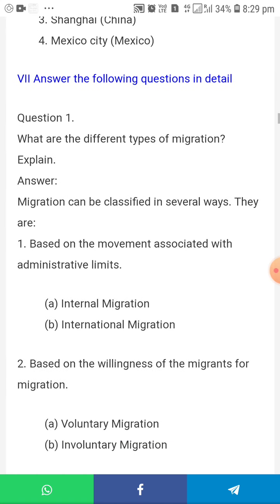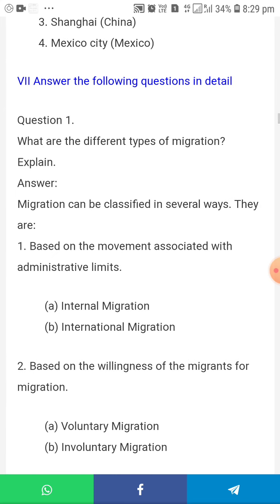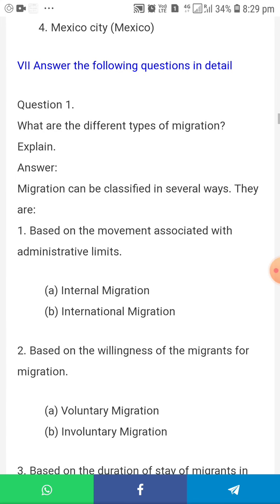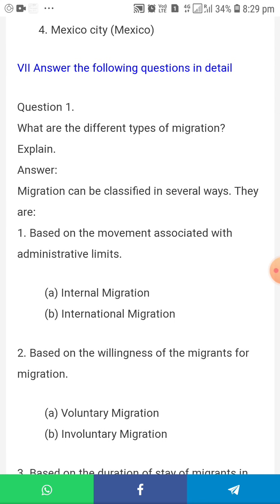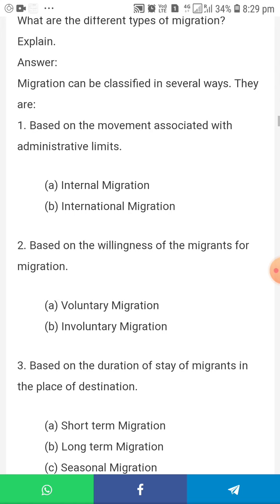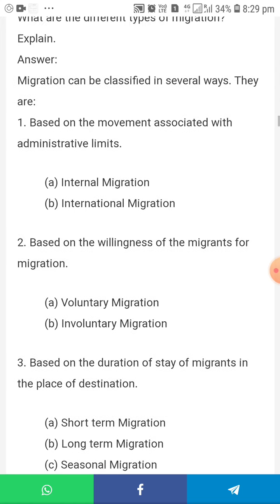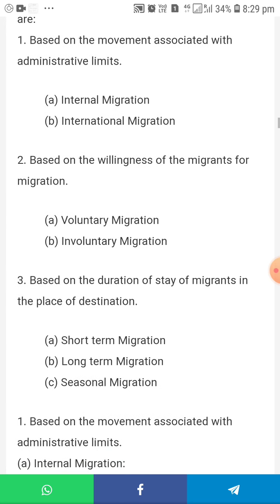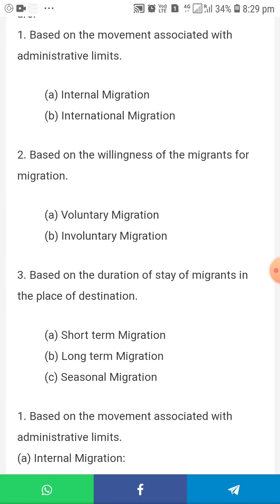They are based on the movement associated with the administrative limit, which will be divided into two. One is internal migration, another one is international migration. Based on the willingness of the migrants for migration, first option is voluntary migration, second one is involuntary migration. Based on the duration of the stay of migrants in the place of destination, first one short term migration, long term migration, seasonal migration.